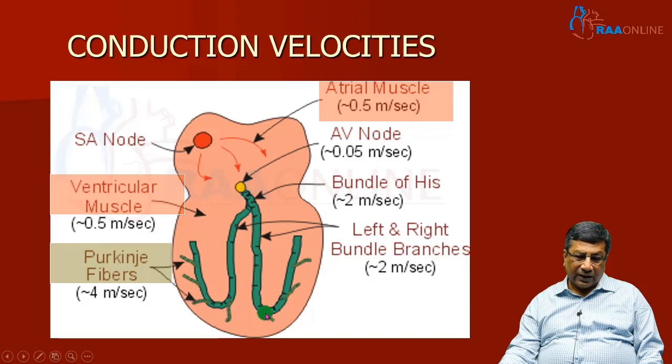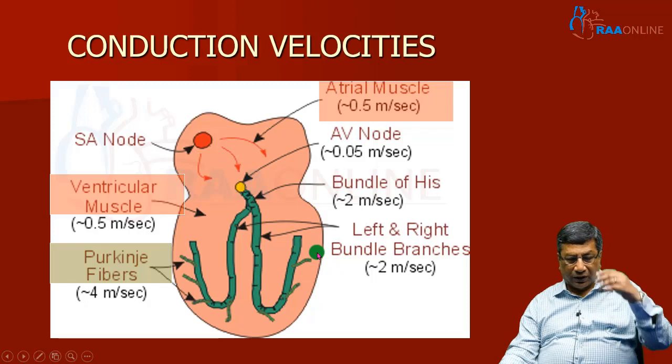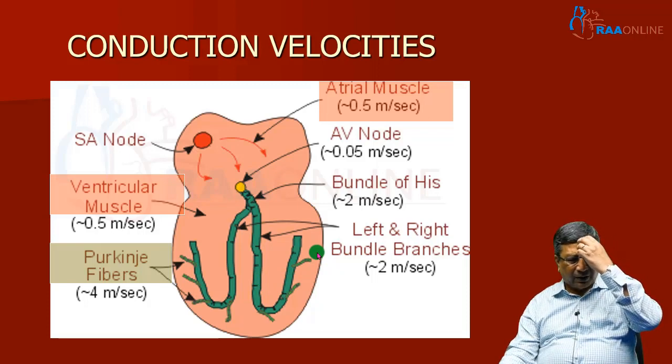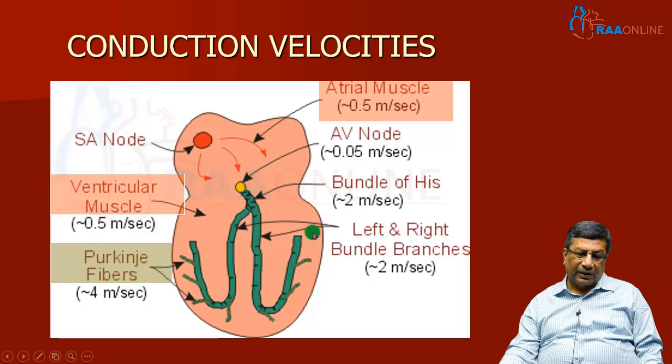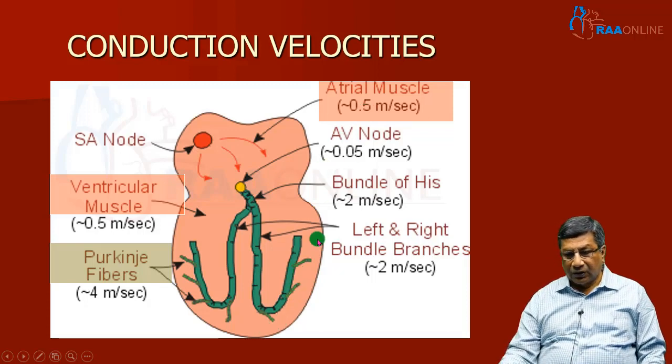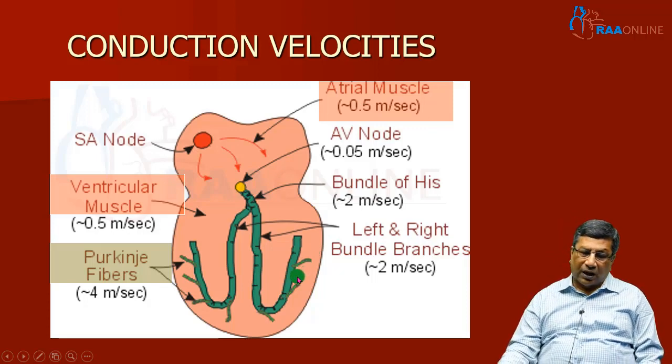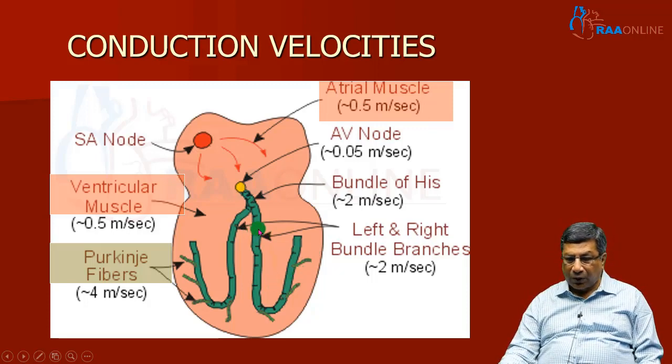So, what is the concept of QRS widening? Why does the QRS get widened? Why does the QRS become more than 0.08, or definitely more than 0.12 second? The concept is that whenever a portion of my ventricles is not receiving the impulse through the specialized conduction system of the heart, that ventricle has to be depolarized through the muscle, and the muscle conducts at the speed of 0.5 meters per second. So, the most common cause of QRS widening is a bundle branch block.